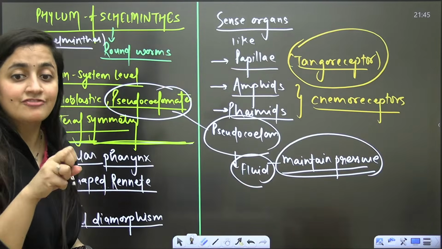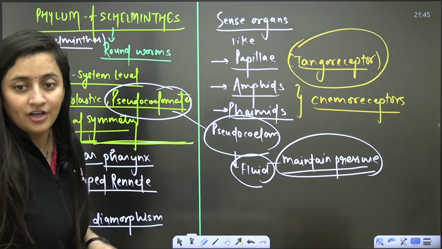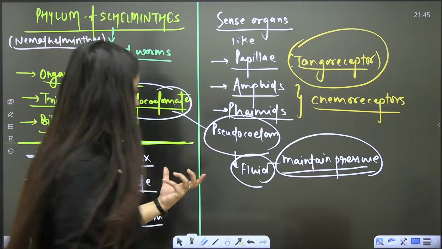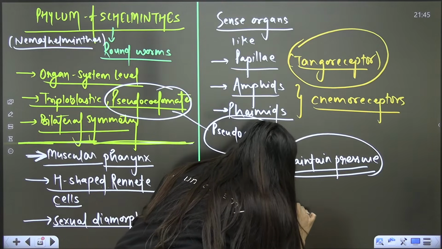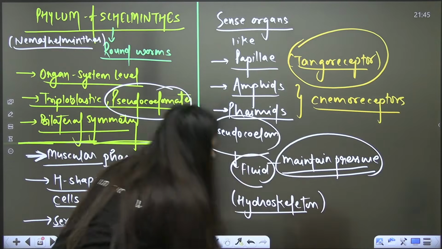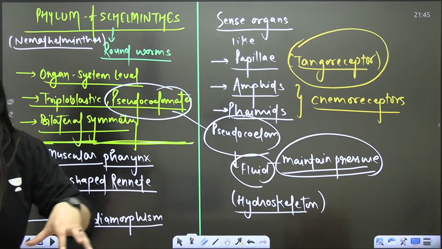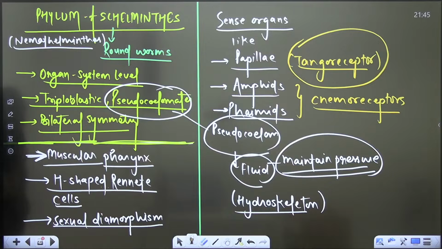Here they don't have a proper skeleton, but because of this fluid, it will give the body a shape. So we can say a kind of hydroskeleton is present here because it will maintain the body shape. Done?